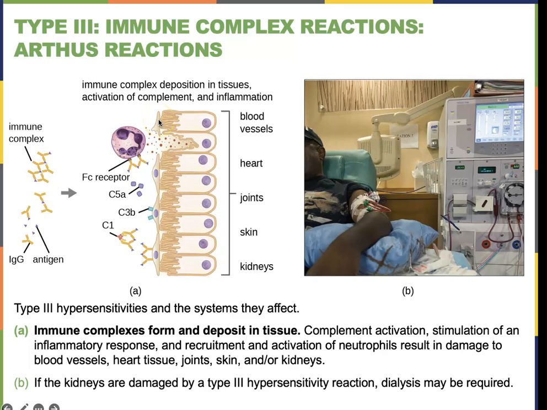So it is an odd reaction where you have this immune complex formed. It deposits in tissues, it activates complement and inflammation, and ultimately it does destroy the tissue that the immune complex is stuck inside. So you can see that many areas of the body can be affected, from your blood vessels to the heart, to joints, to skin and kidneys. And so that is this kind of reaction. It's not a good thing to happen. It's categorized under type 3. So there's a couple kinds you should know about.